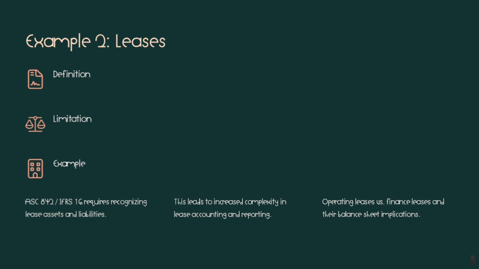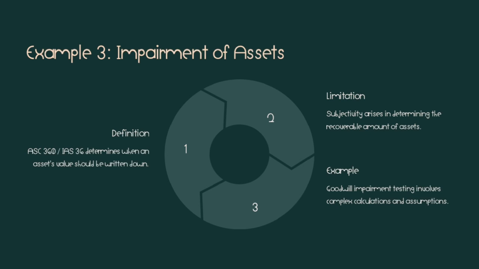In example two, we have leases. The definition of leases, according to Accounting Standards Codification 842 or IFRS 16, requires recognizing lease assets and liabilities. The limitation in the leases concept is that it leads to increased complexity in lease accounting and reporting. A better example to understand leases is operating leases and finance leases and their balance sheet implications.